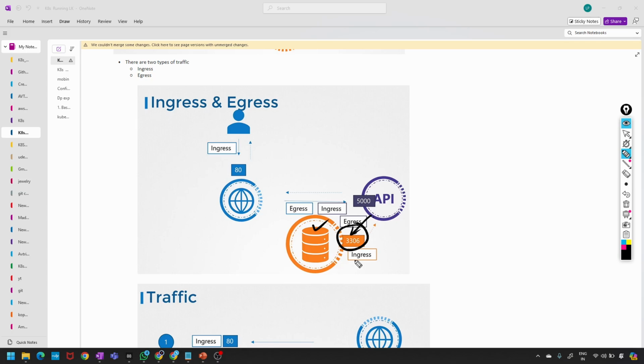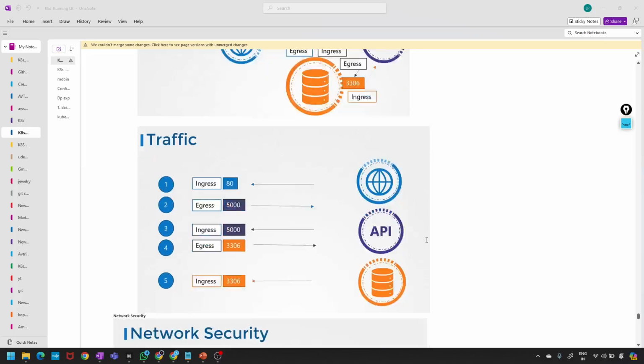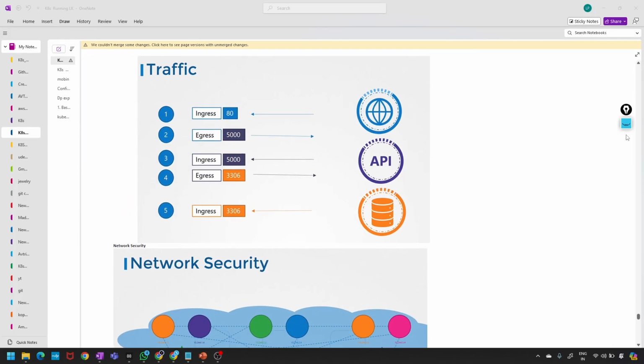Okay, let us see network security in Kubernetes. So we have a cluster, a set of nodes hosting a set of pods and services. So these all come to services and ingress. Each node has an IP address. Let me see this. I have given it here clearly.